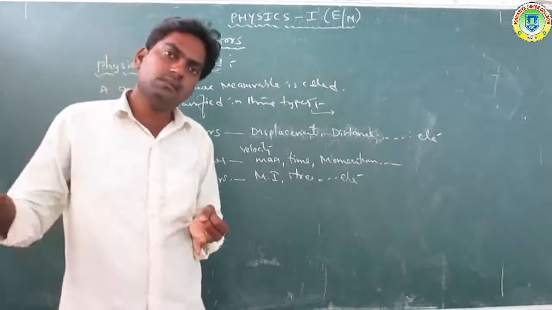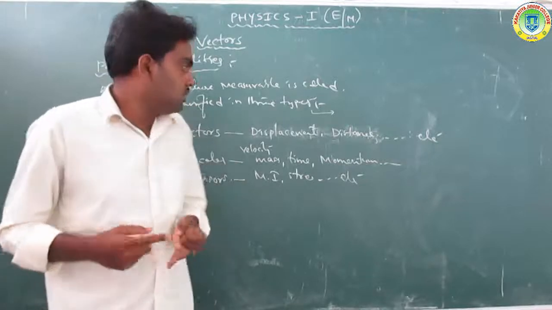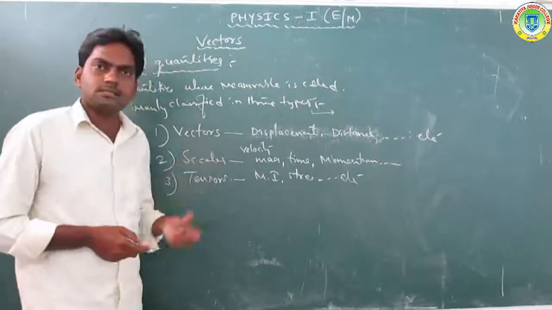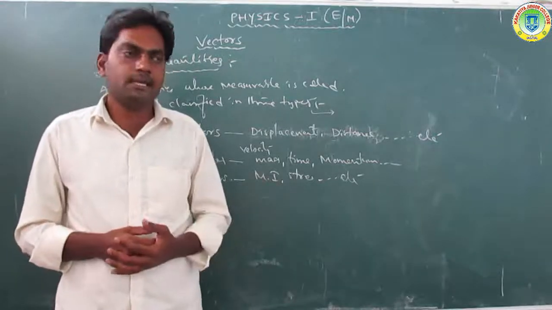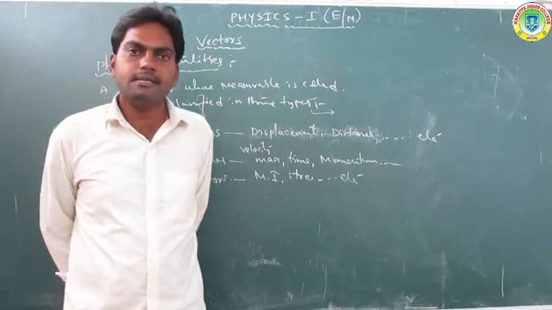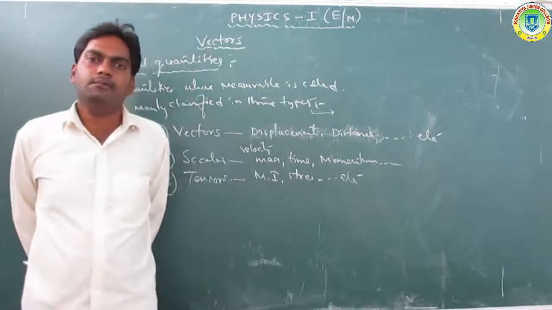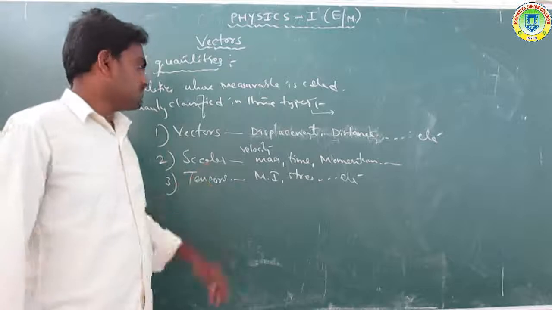So what is vector addition? We will discuss it after some time. So vectors are quantities having magnitude and direction that also satisfy vector addition.